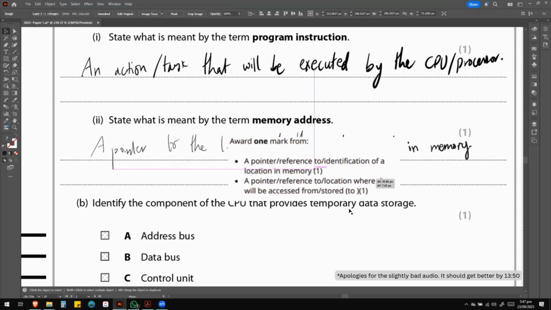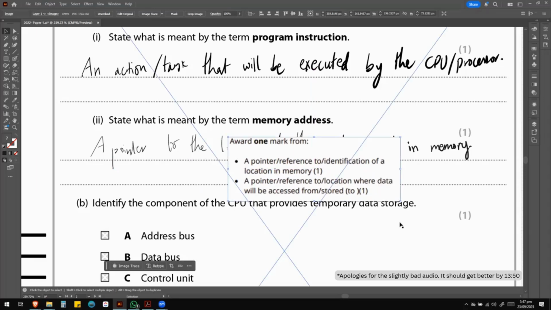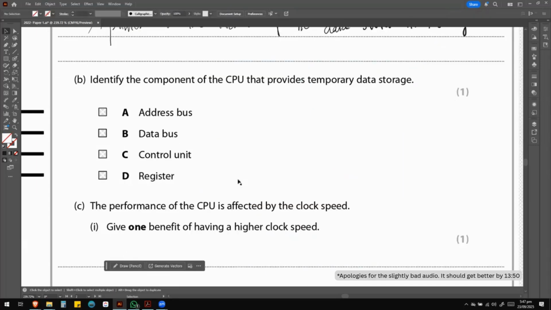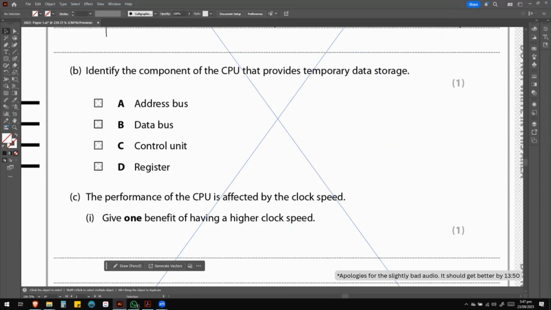Next, we have the question which says, identify the component of the CPU that provides temporary data storage. So, which do you think this is? Pause the video. Come back to the answer.